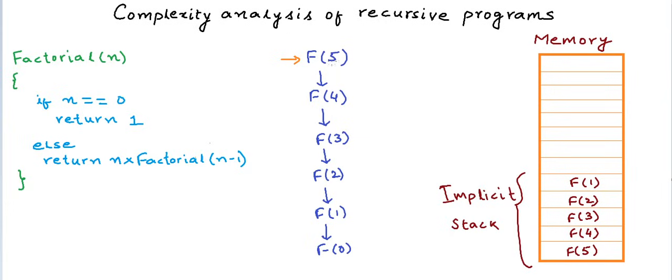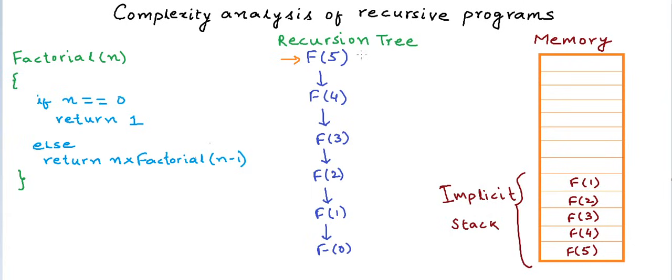And what is the maximum size of this stack? It is determined by the maximum depth of this structure, which is called the recursion tree, and the maximum depth of the tree can be defined as the longest path in the tree.